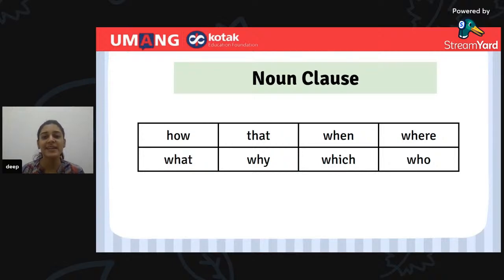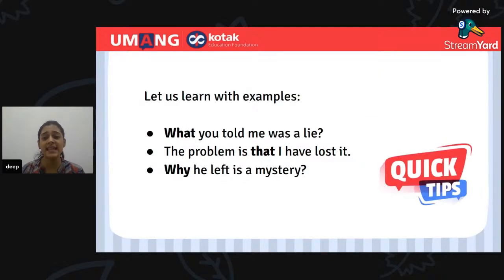Okay, you can type down any two words in the chat box for me quickly. Any two words from this noun clause? How, that, when, where, what, why, which, who. Great, great. Come on. Now let us see few examples of noun clause.